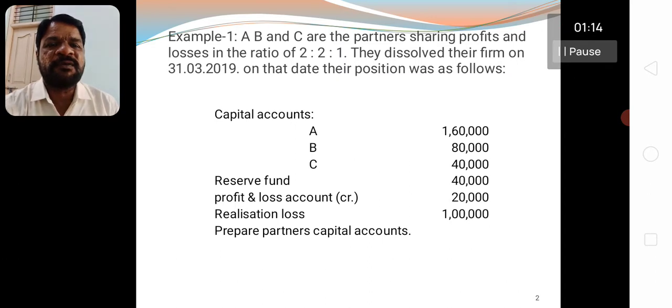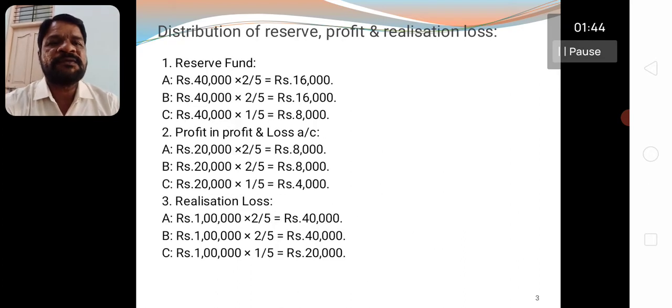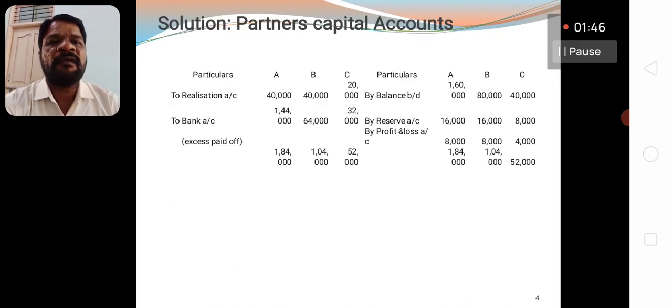In the partners' capital accounts, in debit and credit side, what items are to be taken? In credit side, the credit balance of the partners' capital accounts, the reserve fund and profit are to be credited to partners' capital accounts. If there is any loss or drawings, they have to be debited to the partners' capital accounts. You see, the partners' capital accounts of A, B, and C in debit and credit side.